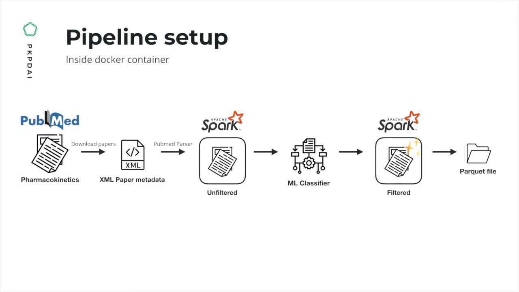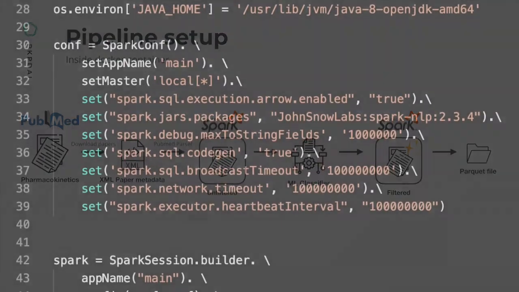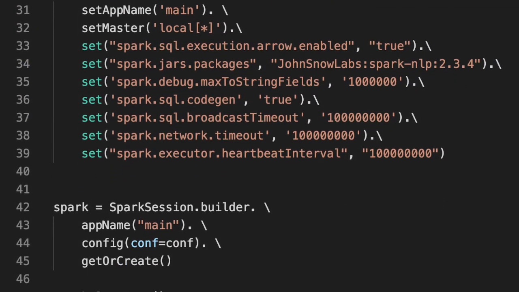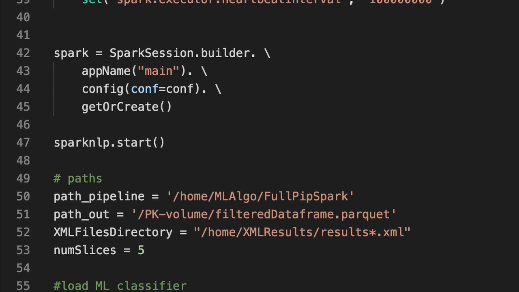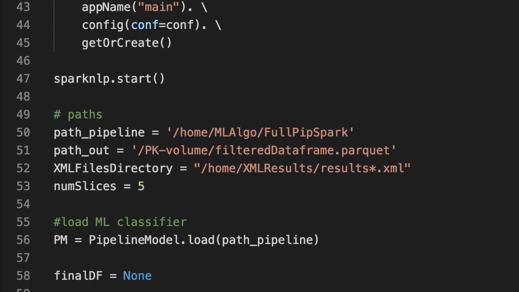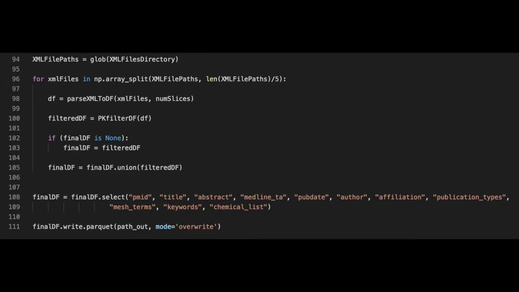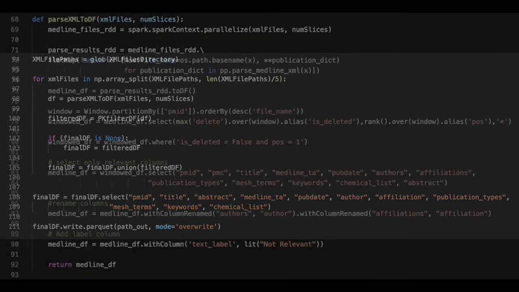Once the downloads finish, a Python program is run which classifies papers as relevant or irrelevant. First, the environment is set up, defining various variables and configurations. Then, we pass the XML data which we downloaded to a Spark data frame. We pass 5 files at a time, meaning 50,000 papers, since each file contains 10,000 papers. This is done to avoid running out of RAM memory.